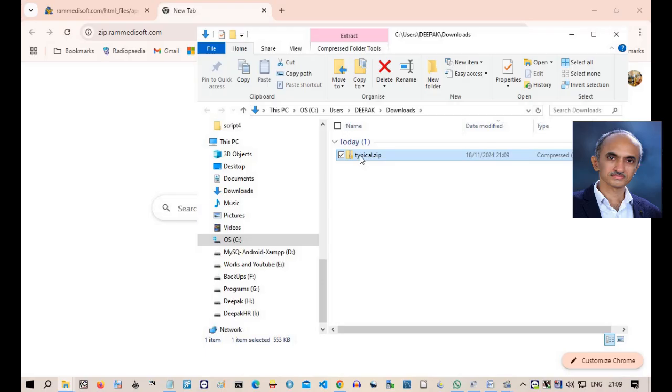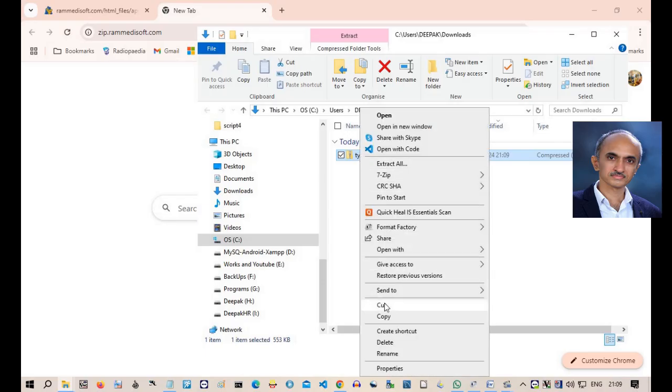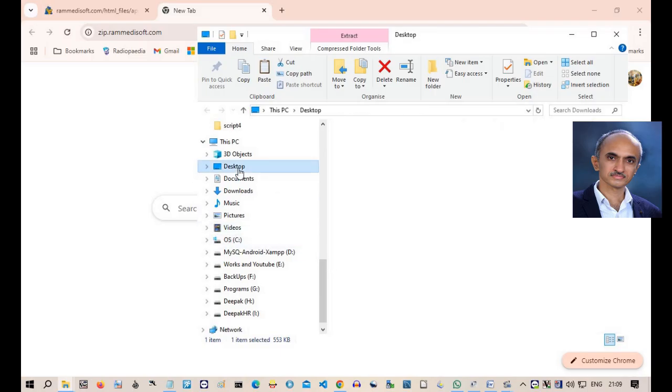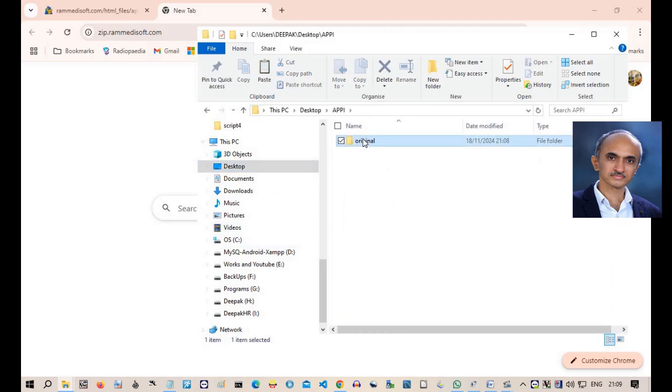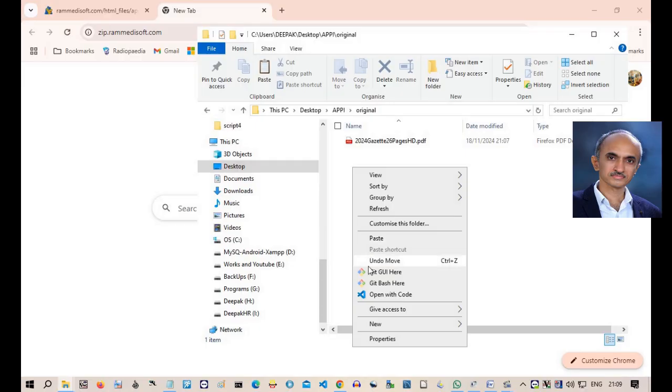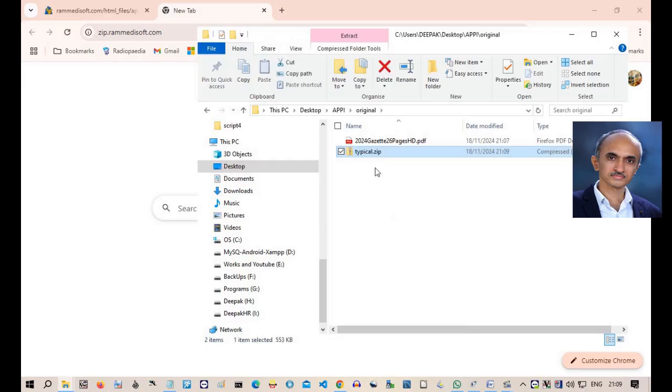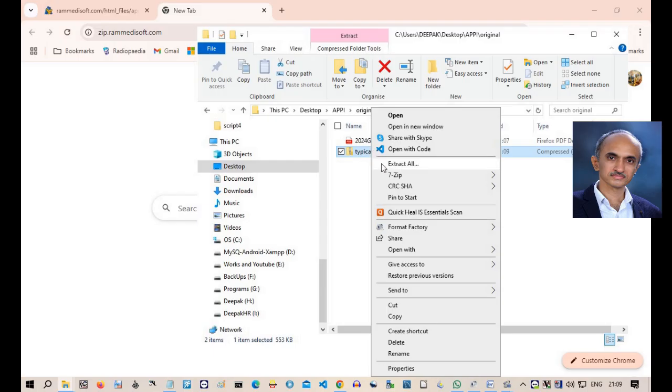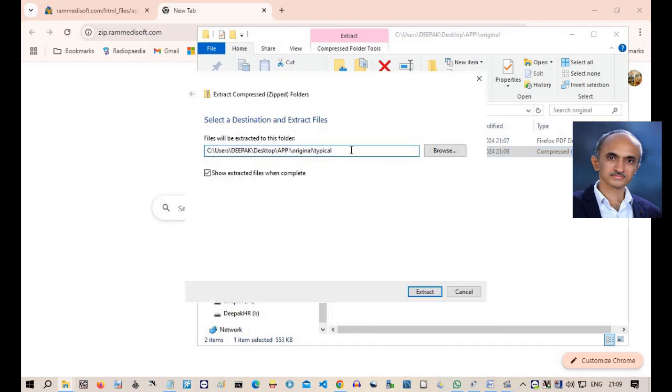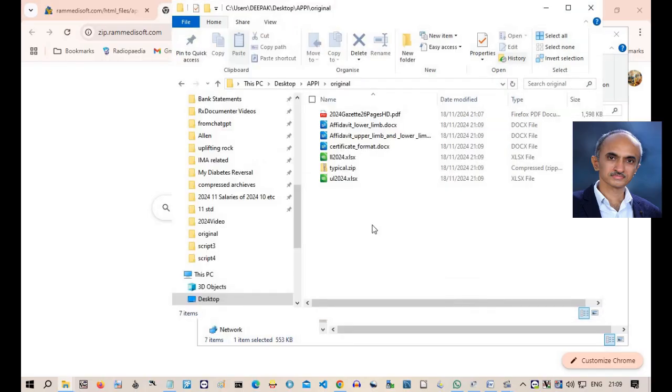Cut the downloaded zip file from the Windows Downloads folder and paste it into the original folder. Right-click on the zip file. Select the menu to extract the files. Alter the path of the output folder to extract all the files directly into the original folder. Click to complete extraction. You have 5 new extracted files now.